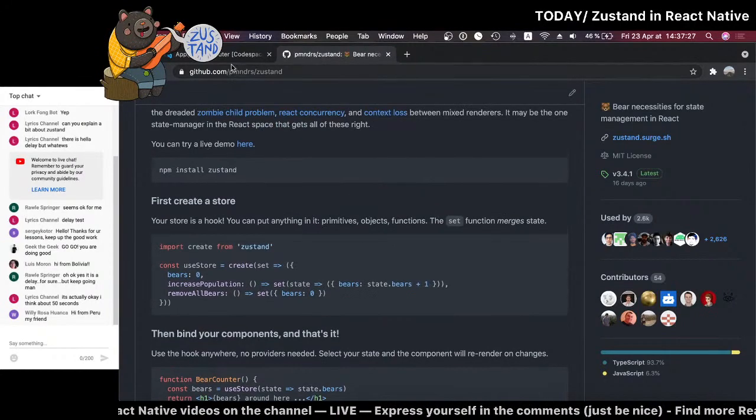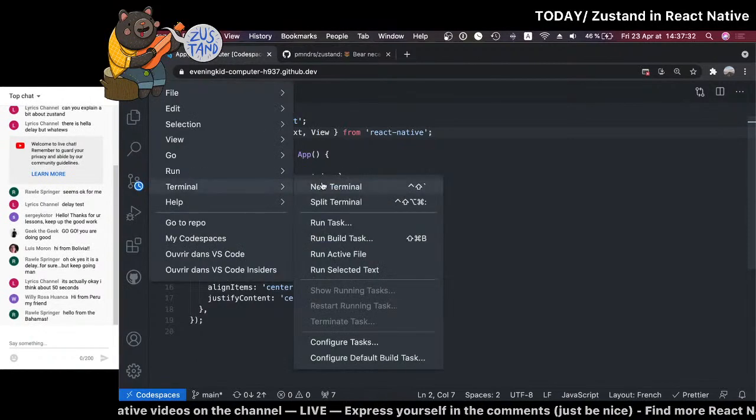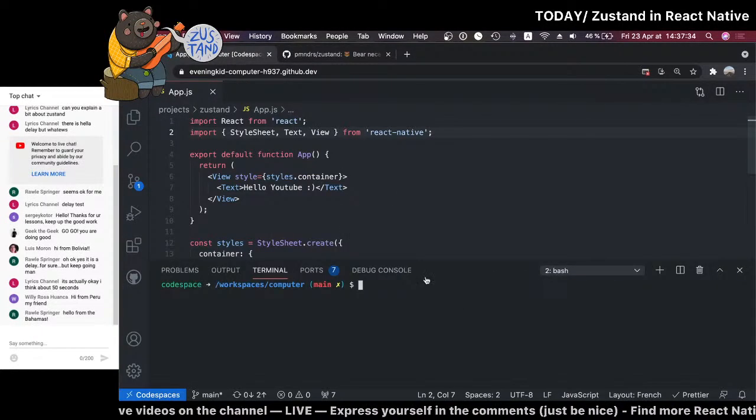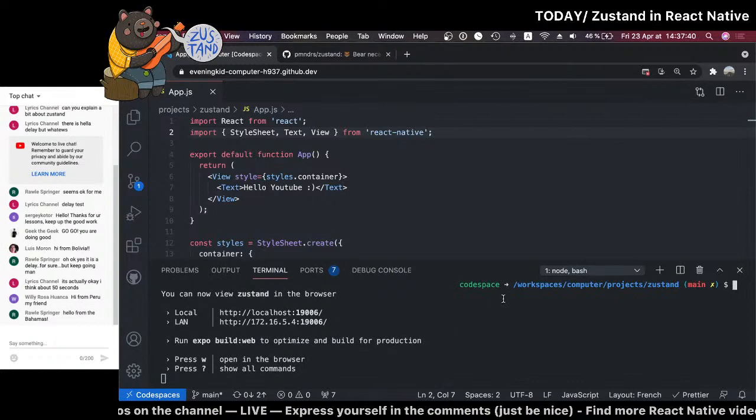So what we'll start by doing is just installing the library. So open terminal. For anyone who's wondering what I'm using right now, it's CodeSpace. GitHub CodeSpace is really great because you don't have to run Visual Studio on your own laptop. You can just open a CodeSpace on GitHub, and it gives you this whole VS Code experience right in your browser. It's a bit like cloud gaming, but for code.